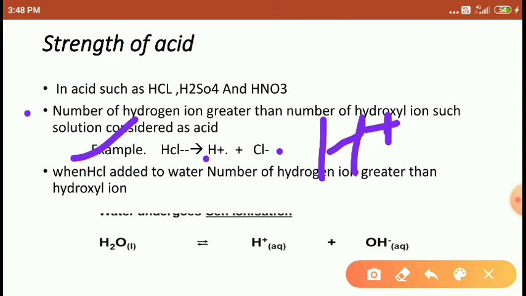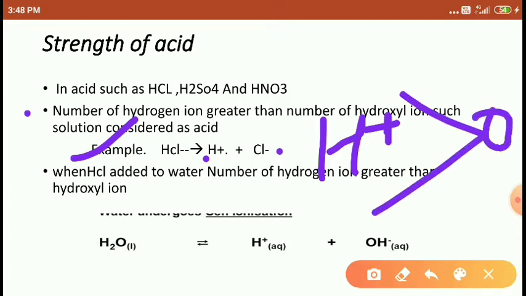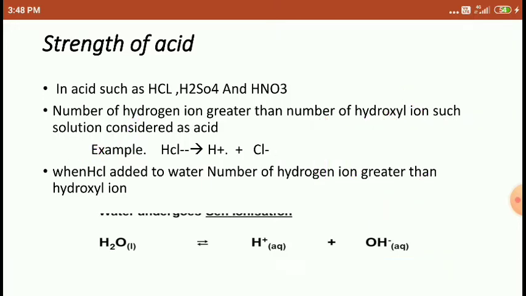So when HCl dissociates in water, the H plus concentration is greater than the OH minus concentration, so that is for acids. Like this, students.